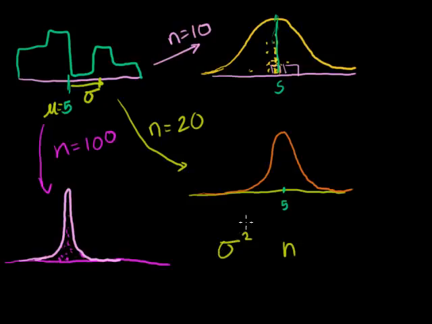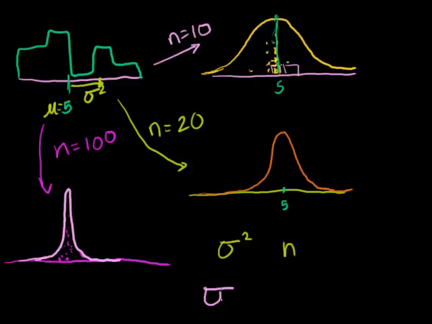If you don't remember that, you might want to review those videos. But if I know the variance of my original distribution, and if I know what my n is, how many samples I'm going to take every time before I average them in order to plot one thing in my sampling distribution of my sample mean, is there a way to predict what the mean of these distributions are?